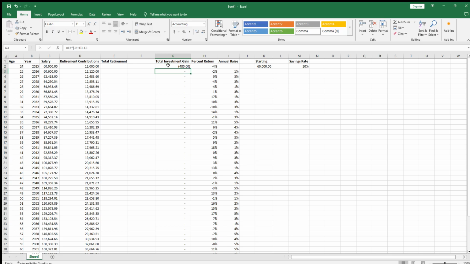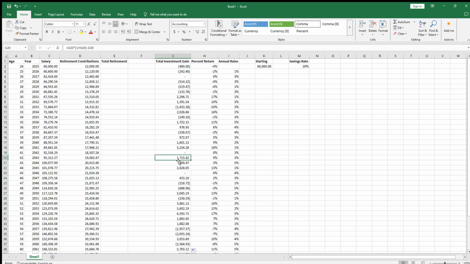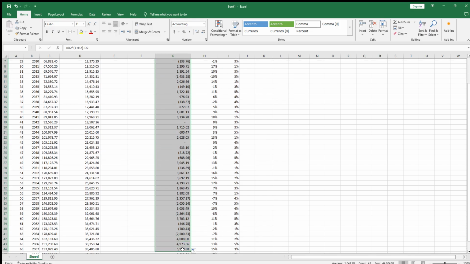So the total investment gain for that year is $12,000. Then we wonder if we just drag this down. Yep. Okay, let's start dragging this down again. Okay, perfect. So this is the gain that we expect for the year.